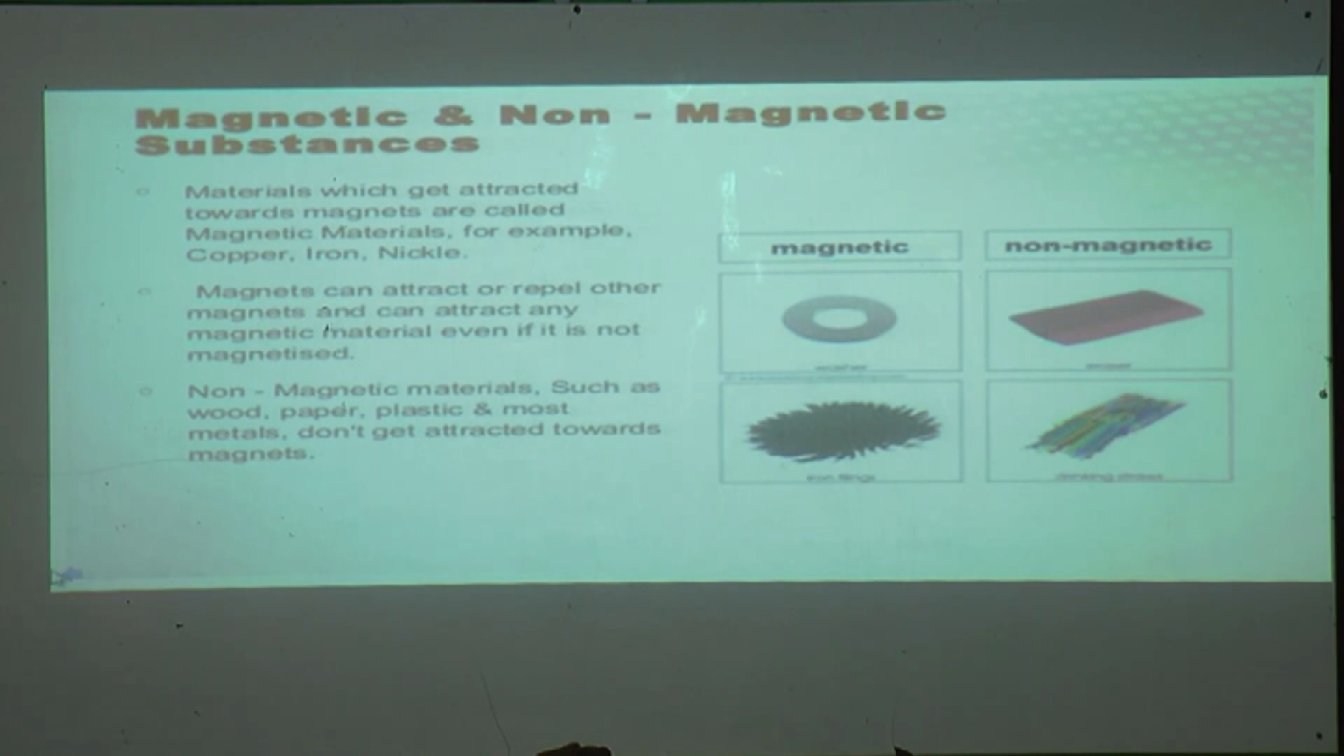There are some types of metals which are not attracted by the magnet. So that word, most metals, is wrong here. Don't misunderstand.